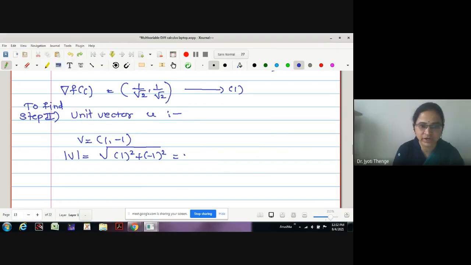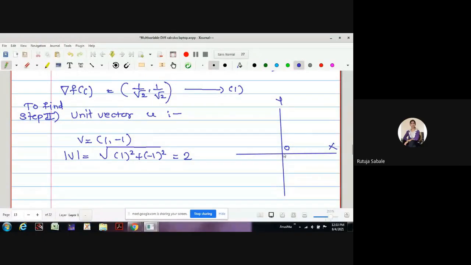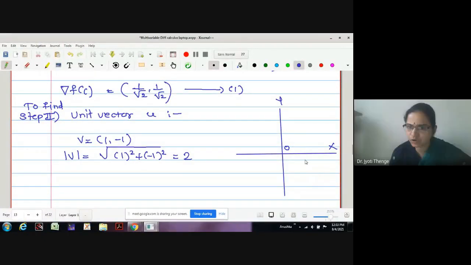Students, how can I find out the unit vector? No one is knowing. What is the point given to us? 1, minus 1, no? In which quadrant is it going to lie? Am I audible clearly? Yes, ma'am. Fourth quadrant. Let me plot somewhere. Here is the point V. 1, minus 1, no? Somewhere here is the point.